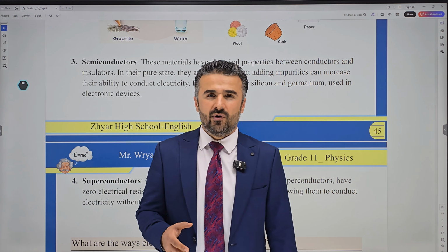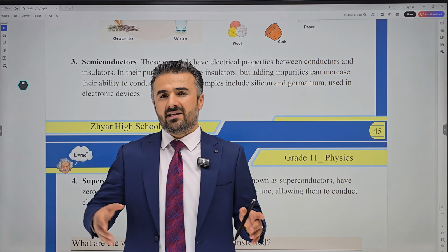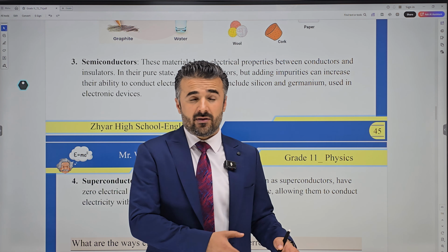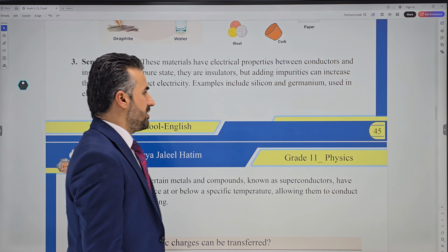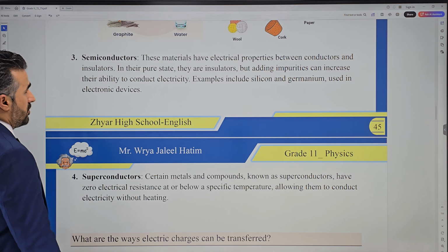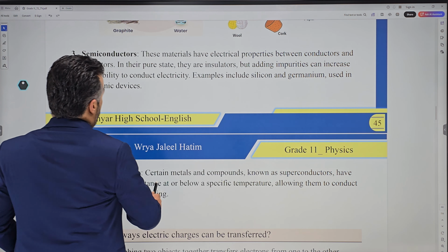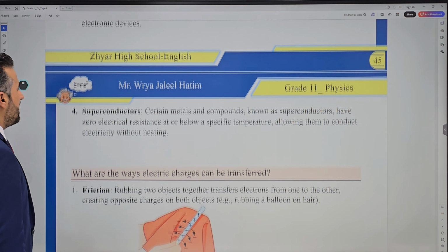But we can always add some impurities. We can mix some other material with them, some other elements, so that they can transfer electrical charges, like semiconductors. Like what? Like silicon, germanium, these are used in electronic devices.